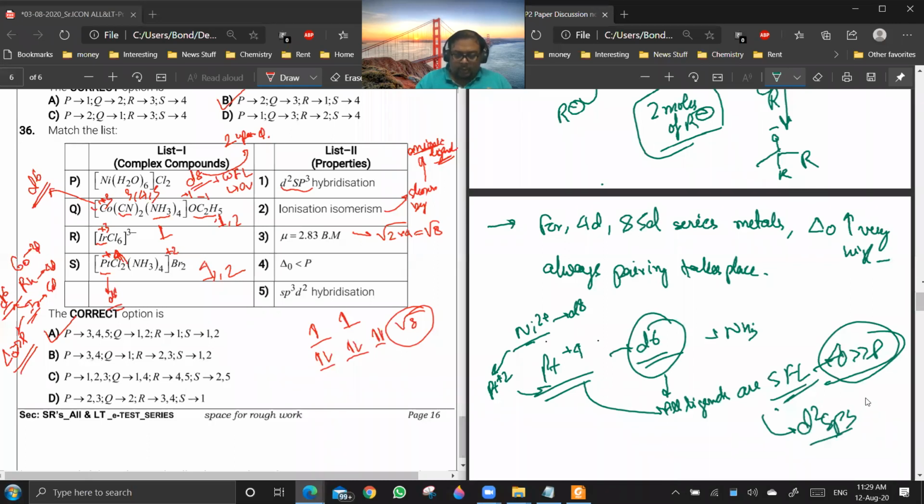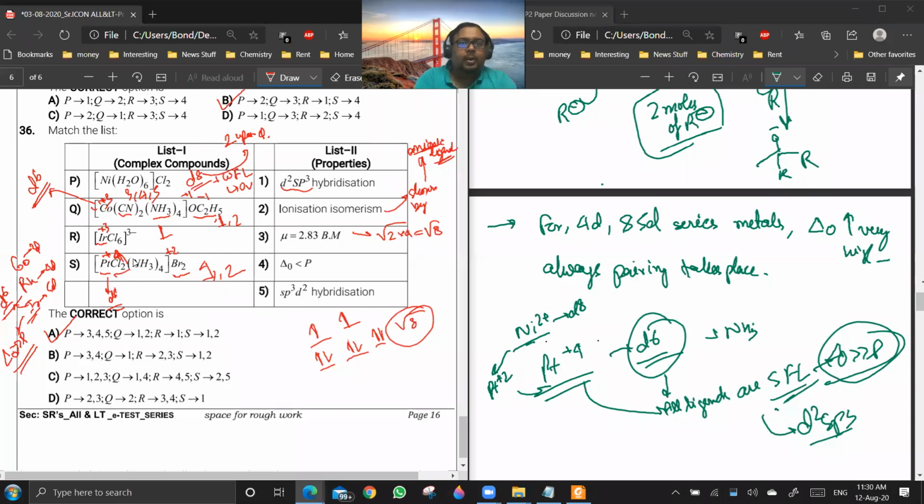So one is correct, and it can show ionization isomerism because you have an anionic ligand inside the coordination sphere and anions outside the sphere also. Mu will be 0, delta naught will be greater than P, so it will be 1 and 2 only for S.